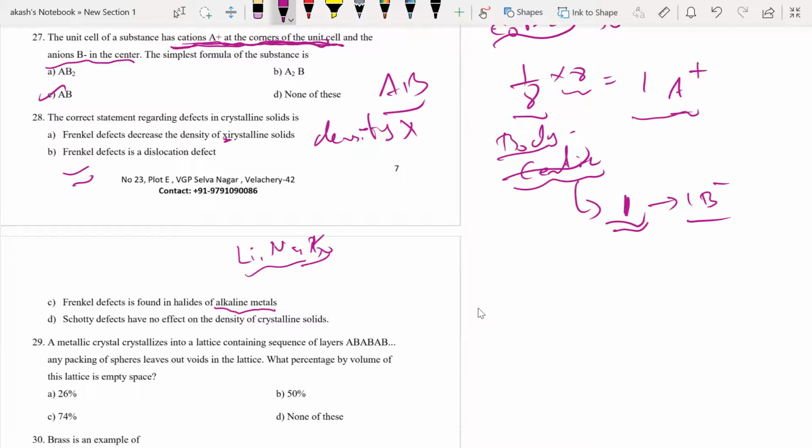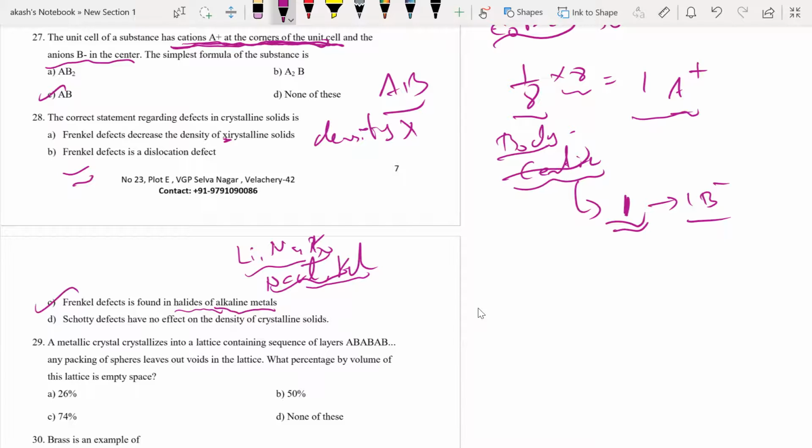So they're telling it is found in halides of alkaline metals, like NaCl, KCl. Do they give Frenkel defect? Are they examples for having Frenkel defect? Yes, sir. Okay, these are examples for Frenkel defect. So C is the correct answer.